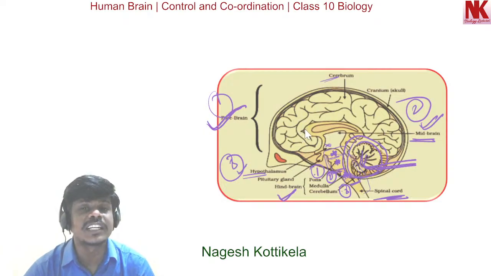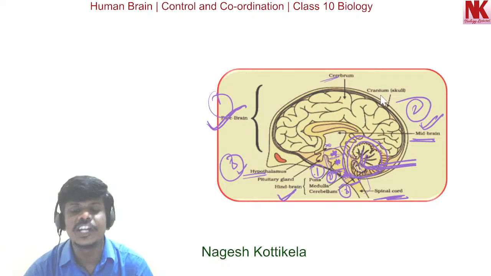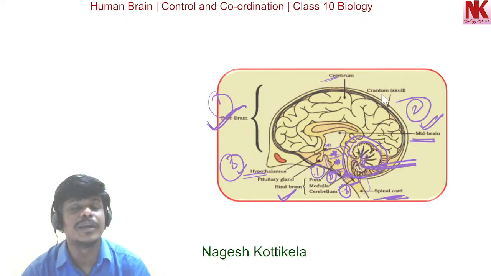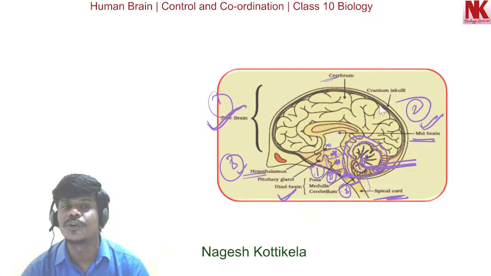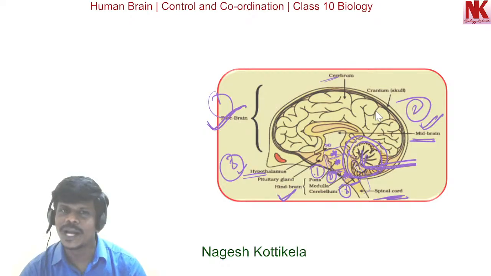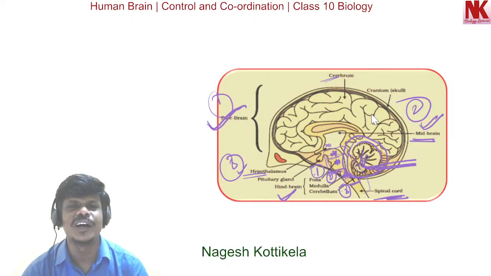Brain is protected inside the skull by cranial meninges. The cranial meninges are three: the outer dura mater, the middle arachnoid, and the inner pia mater. These are the meninges surrounding the brain.